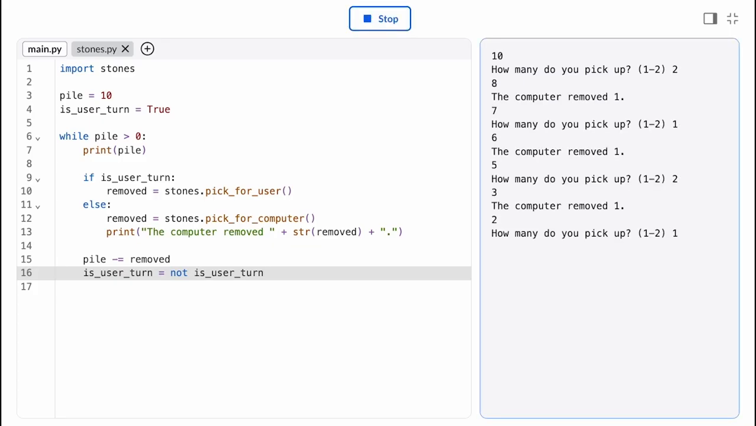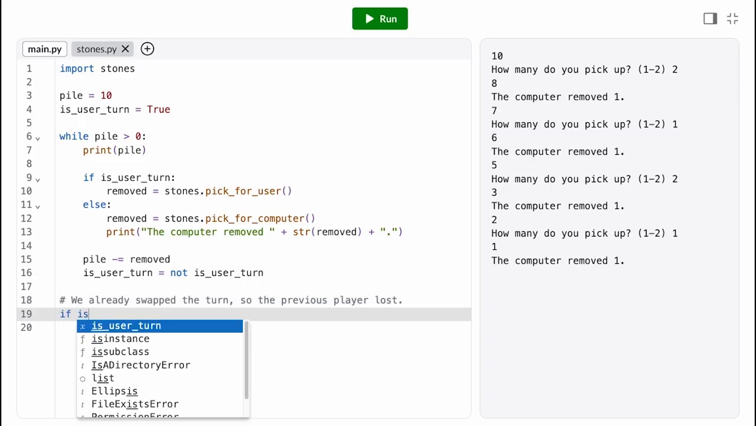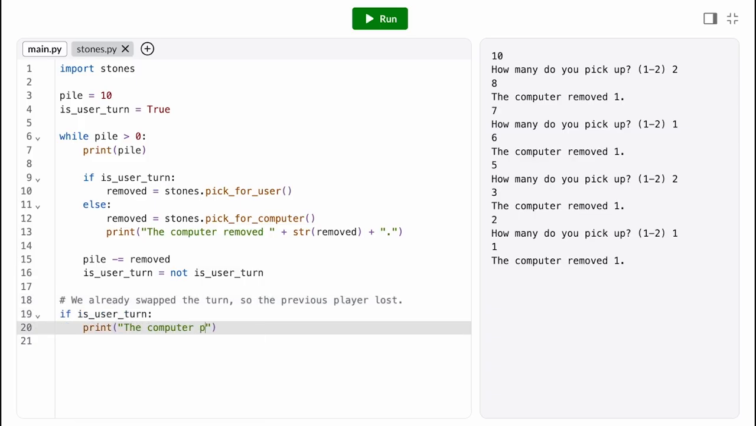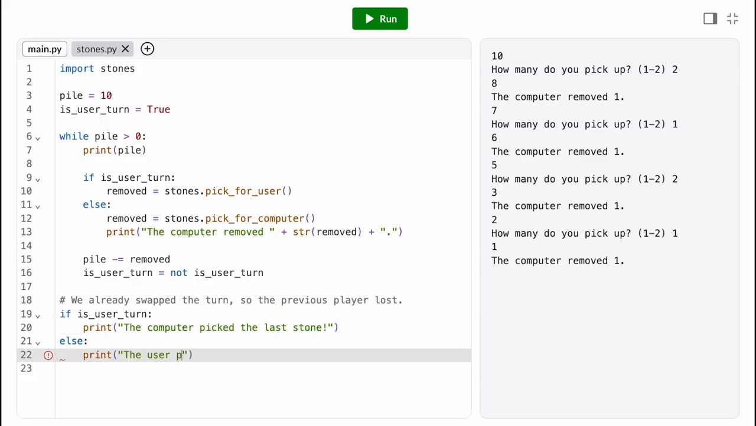It seems like we have a pretty good working prototype here. So now it's time to jazz up the user interface. First, I think it would be nice if the program told us who won. We know the game is over after the loop has terminated, so we'll print out the result here. Whoever went last must have picked the last stone, but we already swapped over the turn at the bottom of the loop. So if it says it's the user's turn, then the computer picked the last stone.